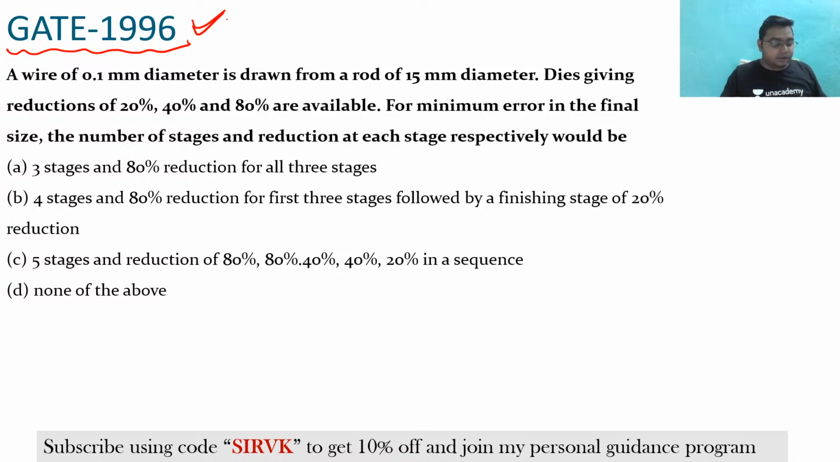This was a very good question which has been asked in GATE 1996. So basically, if you could understand this question, a wire of 0.1 mm diameter. So there is a diameter of the wire. This is 0.1 mm.